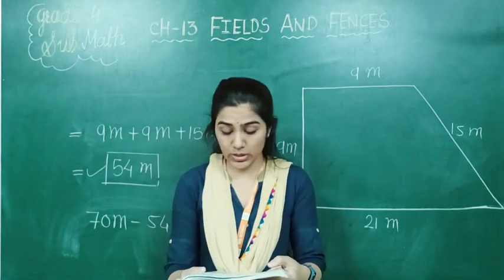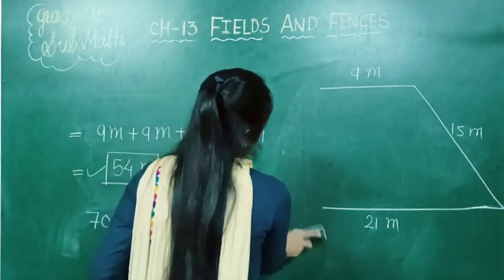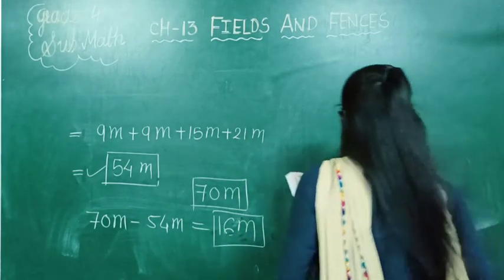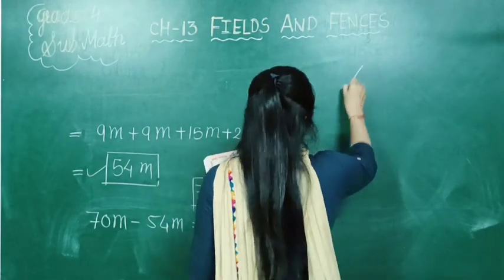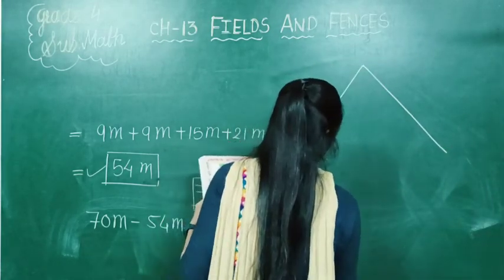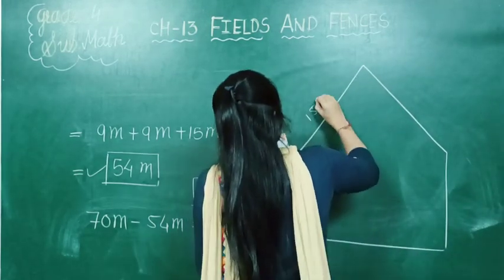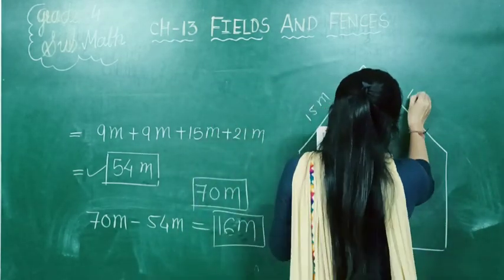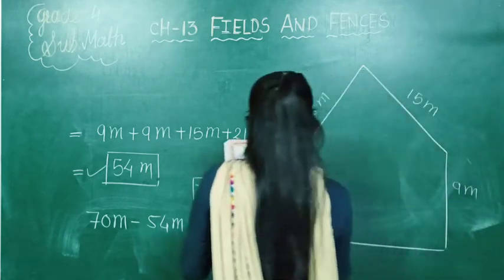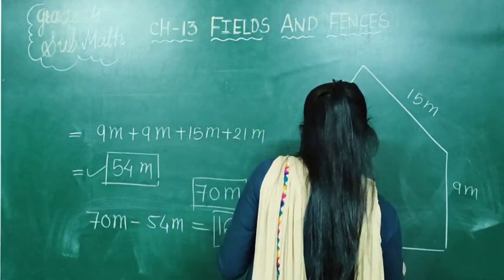Now what is he doing? He also has a particular field, which is given in your textbook. This is the field of Ganpat: 15 meter, 15 meter, 9 meter, 9 meter and 18 meter.